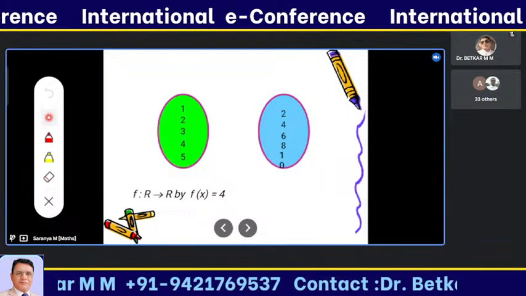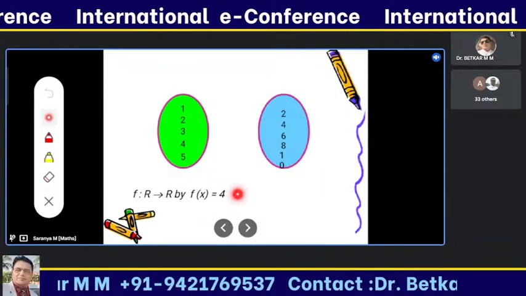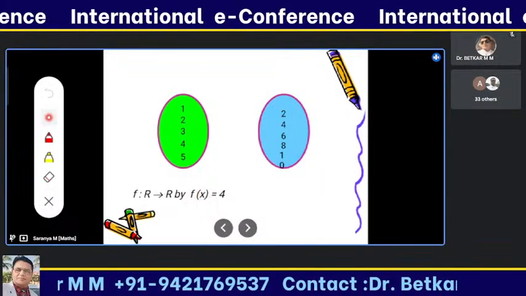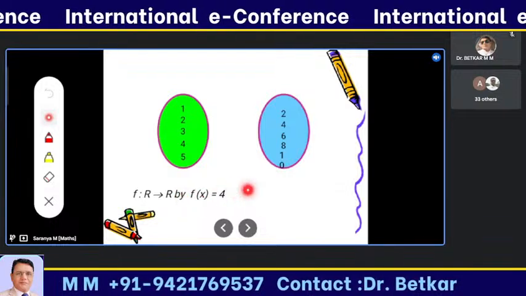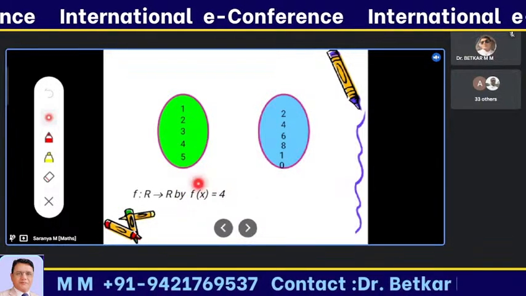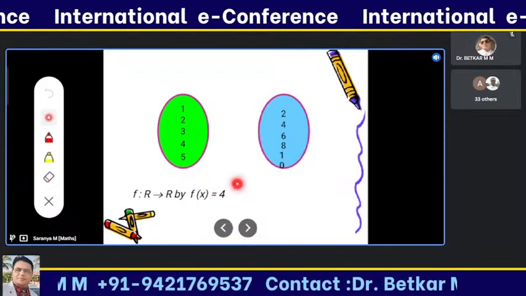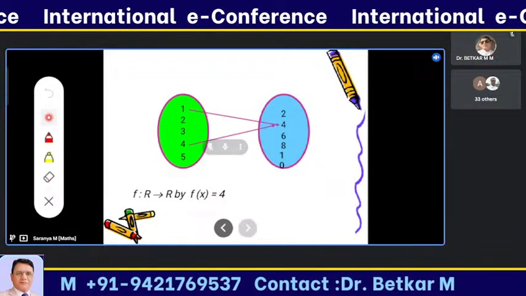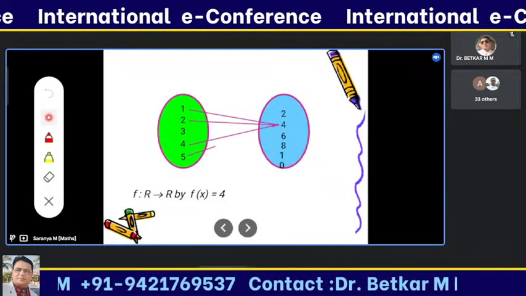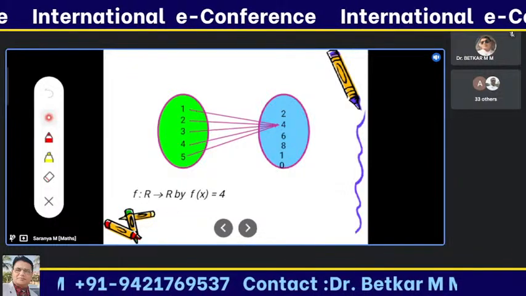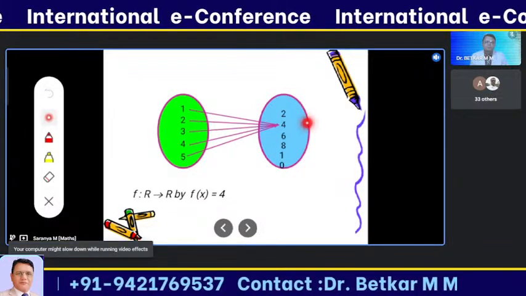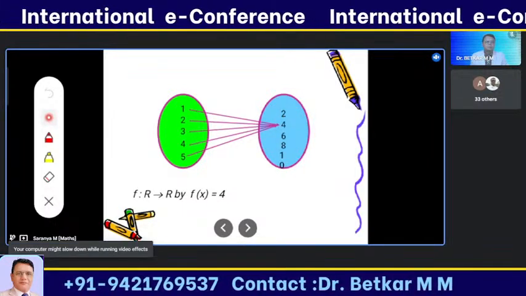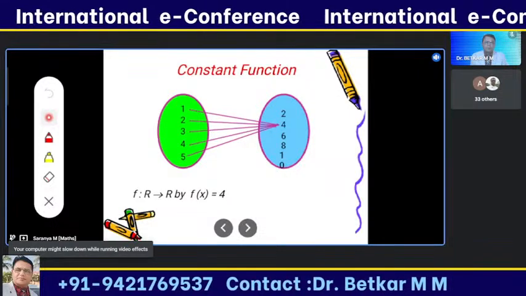When I substitute 1 here, I get the output 4. When I substitute 2, I get 4. When I substitute 3, I get the same 4. Even infinitely many times, the same answer will come. So 1 maps to 4, 2 maps to 4, 4 maps to 4, 5 maps to 4. All the elements are mapped with the same element. So this is called a constant function.